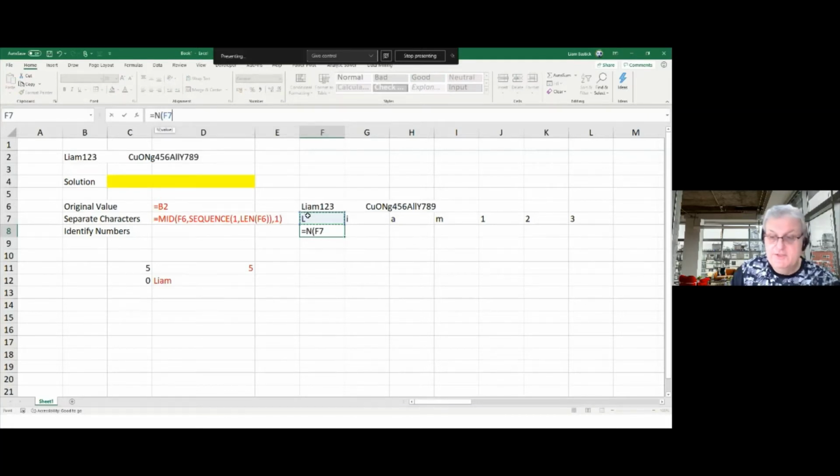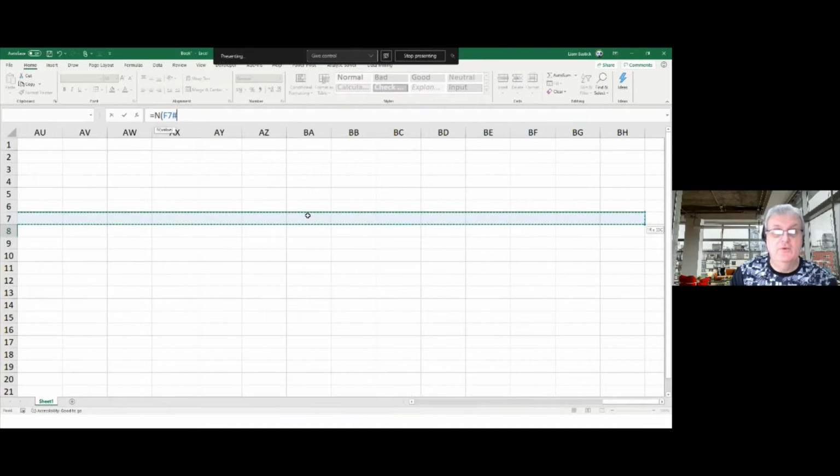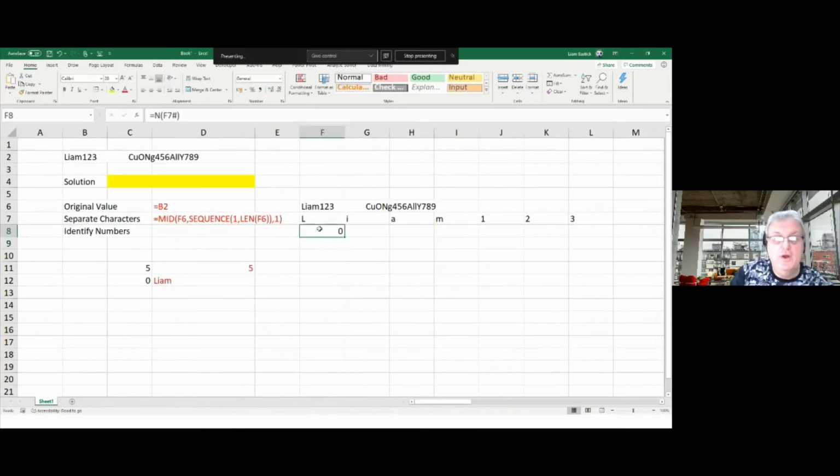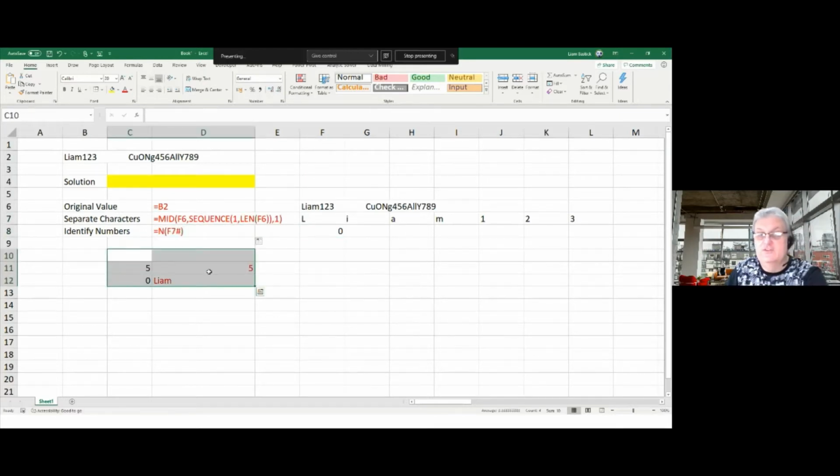then highlight this range, Control Shift right arrow to select it all. Notice it says F7 hash. Hash means select the entire range that has spilled. So if I put that in like that, I'm getting these values here. It's coerced it, put it all into one cell. I don't want that. I want it to still expand. And unfortunately, the N function, for reasons unknown, does not allow this spilling to go on.